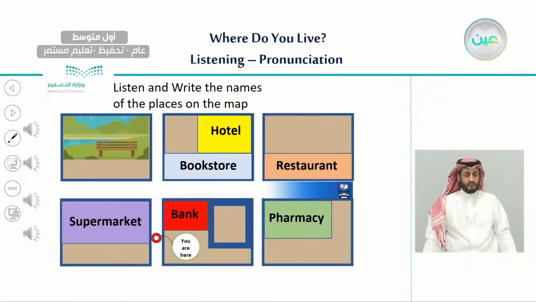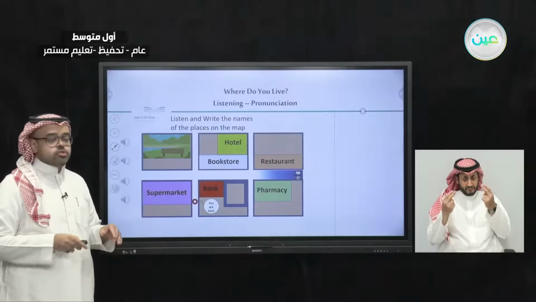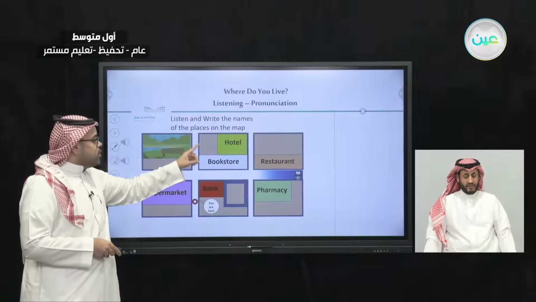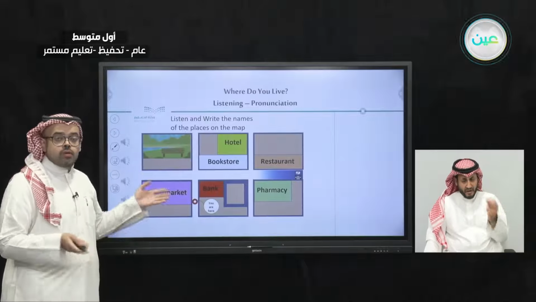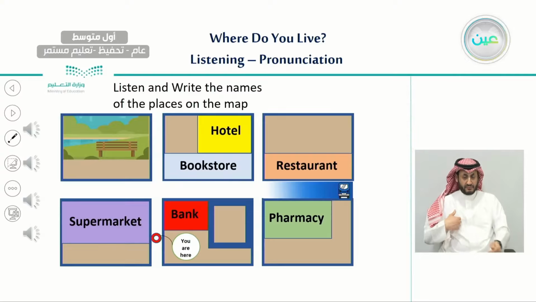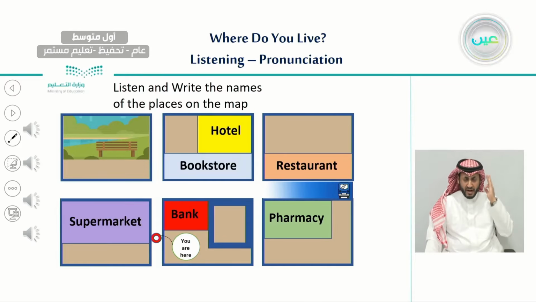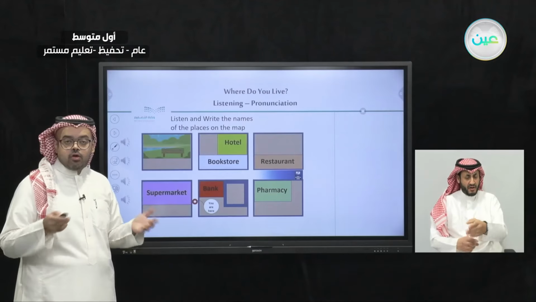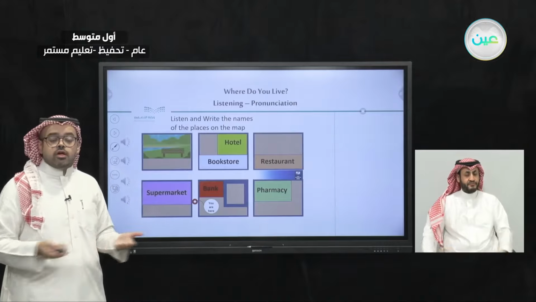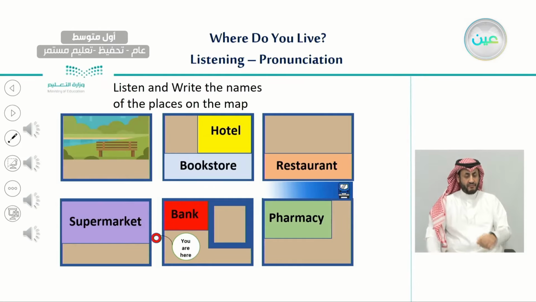Very good. Now we will listen again, and this time try to write the names of the places on the map. As you can see, here we have six different blocks that have stores. Here we have the supermarket, the bank, the bookstore, the hotel, the restaurant, the pharmacy. And we need to listen to the directions to write the names of those places. Let's listen to it again.